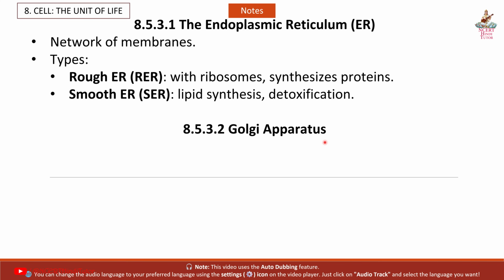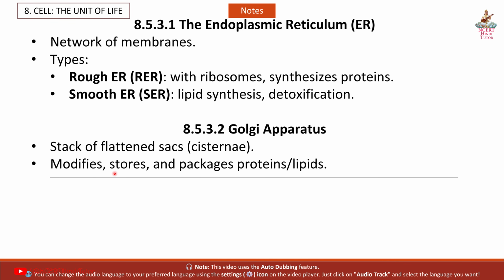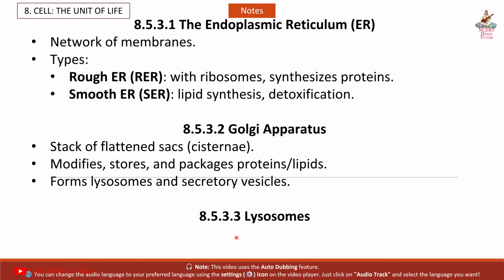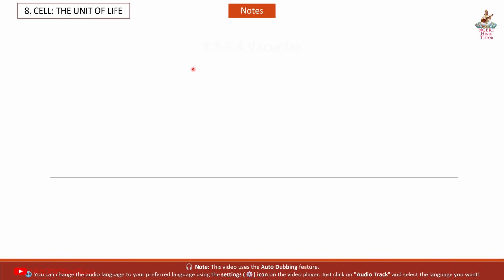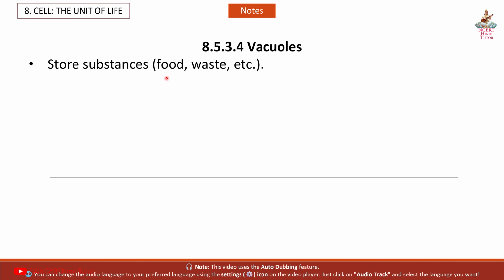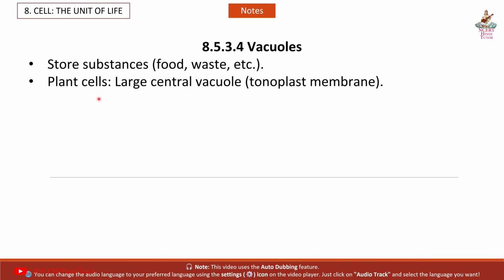8.5.3.2 Golgi apparatus, stack of flattened sacs, cisternae, modifies, stores and packages proteins and lipids, forms lysosomes and secretory vesicles. 8.5.3.3 Lysosomes, membrane-bound vesicles with hydrolytic enzymes, digestive function, autophagy and heterophagy. 8.5.3.4 Vacuoles store substances, food, waste, etc. Plant cells, large central vacuole, tonoplast membrane; animal cells, small vacuoles.